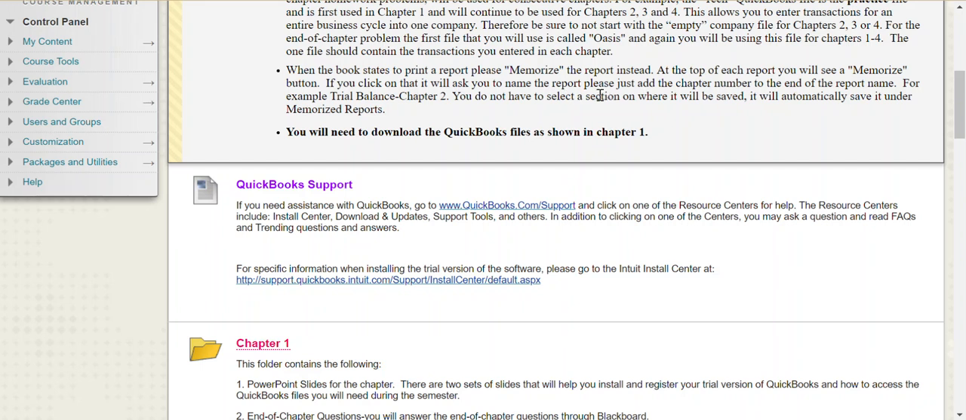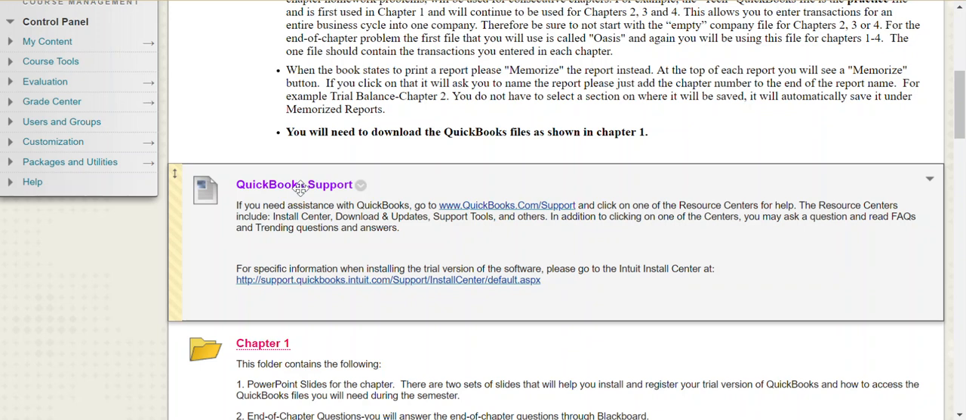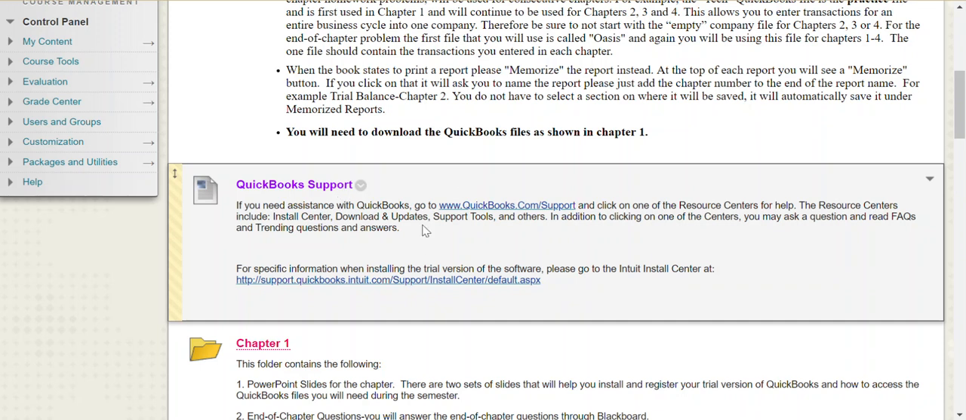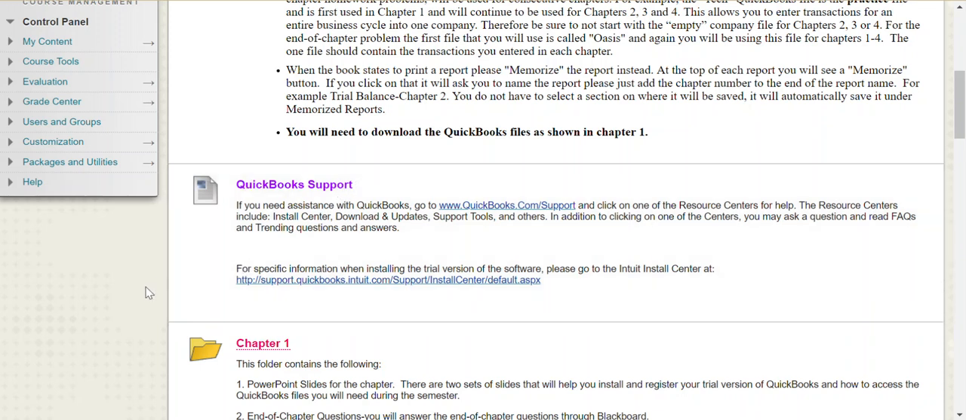When the book tells you to print a report, please make sure to memorize the report instead. You're not going to be sending me any of those reports. You're simply going to be uploading your entire QuickBooks file. So I've given you directions on how to memorize the report here and how to properly label it so that I can follow along with the work you have done. If you have any issues, you can contact QuickBooks right through here.